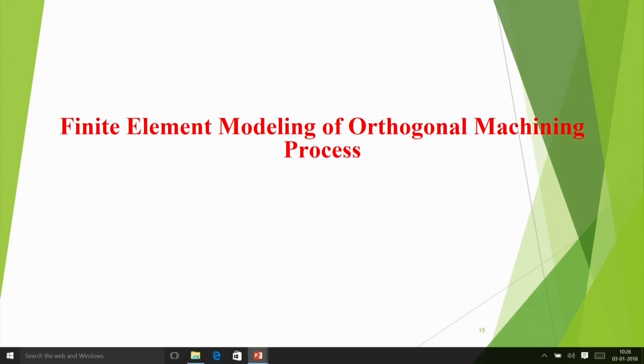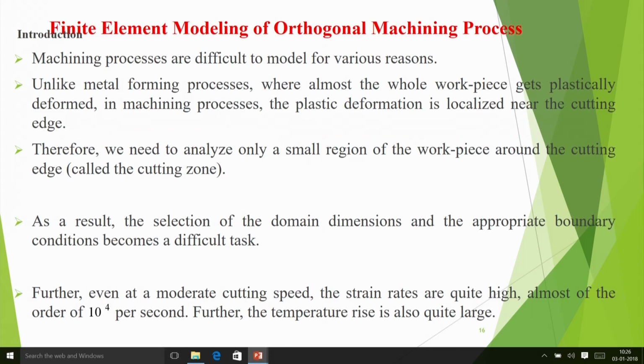So I will give some exposure about finite element modeling, because nowadays you can get even ready-made codes, and in that you use them as a black box, but you must also know what is going on inside. So very briefly I will tell about the finite element modeling, at least what are the equations actually which are being solved by the finite element model.